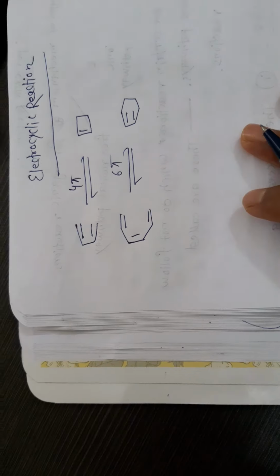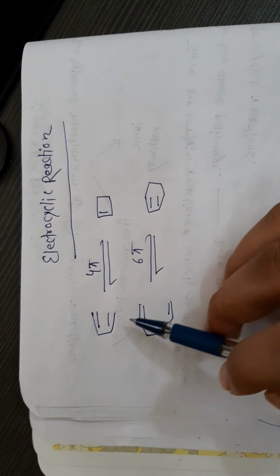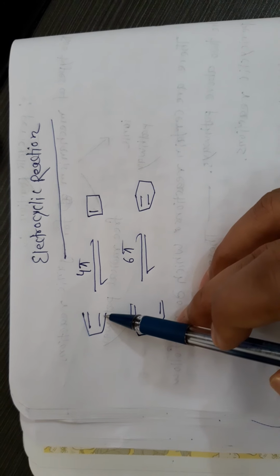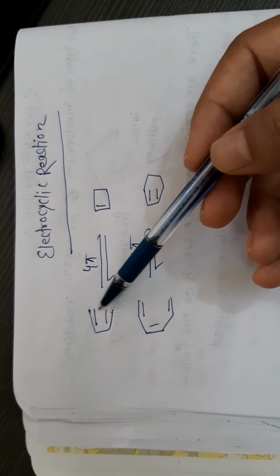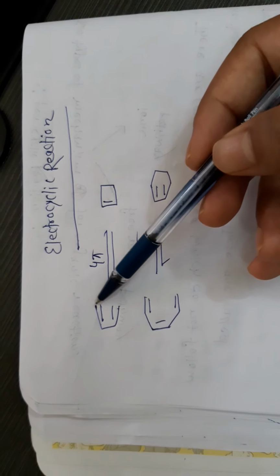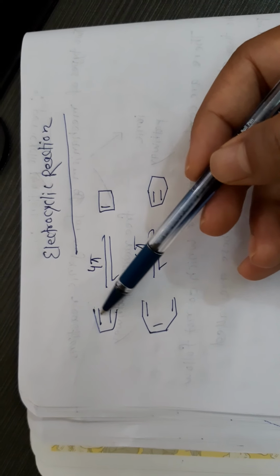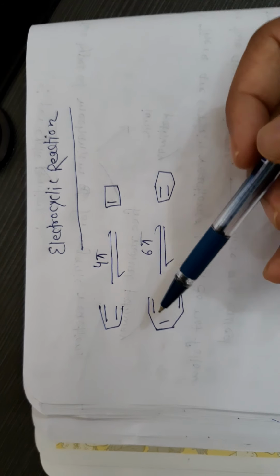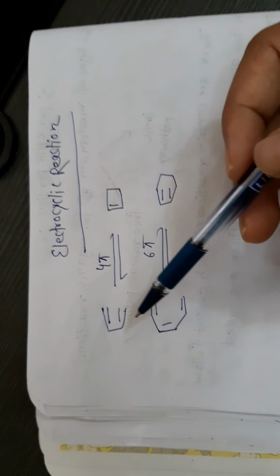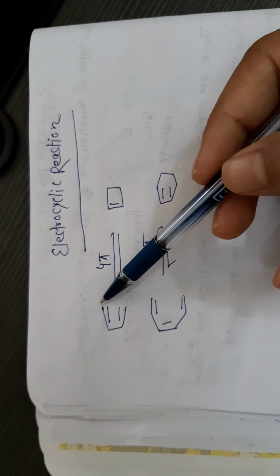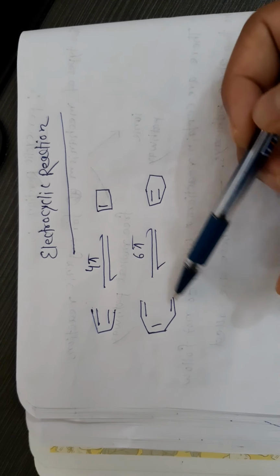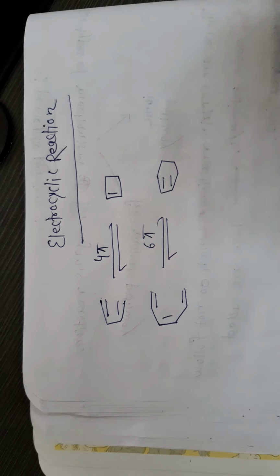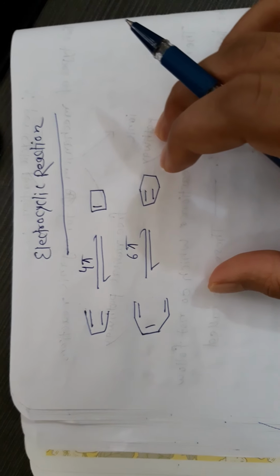In electrocyclic reactions, a sigma bond is formed across the ends of a conjugated diene, or a triene in this case. One sigma bond is formed and the conjugated double bonds are shifted.